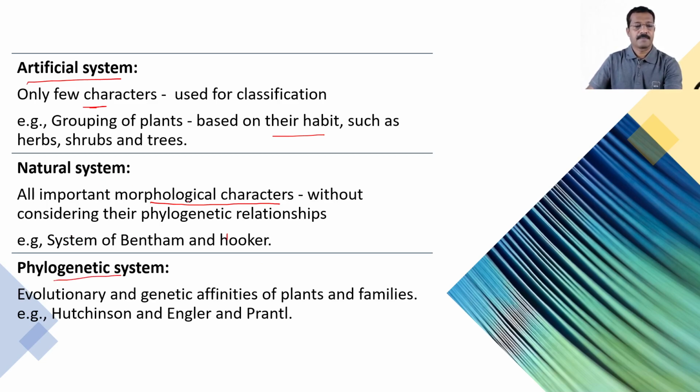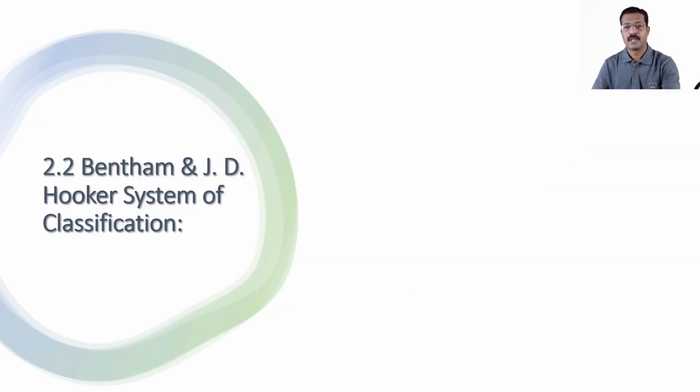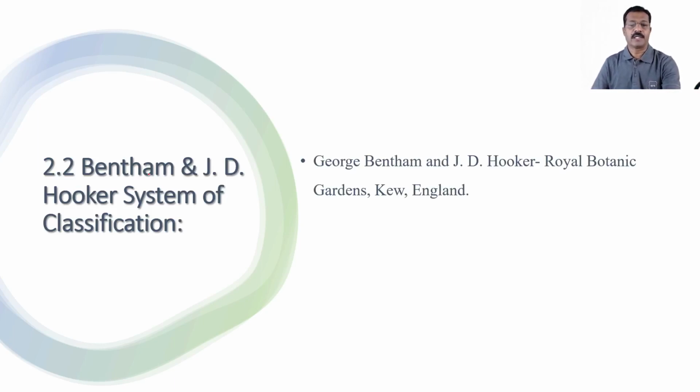Now we have to see especially the Bentham and Hooker's system of classification, which belongs to the natural system of classification. George Bentham and J.D. Hooker, the two botanists, were associated with the Royal Botanical Gardens, Kew, which is placed in England.